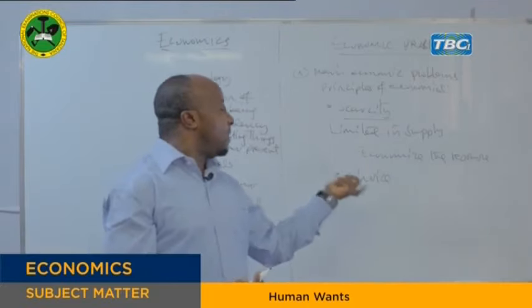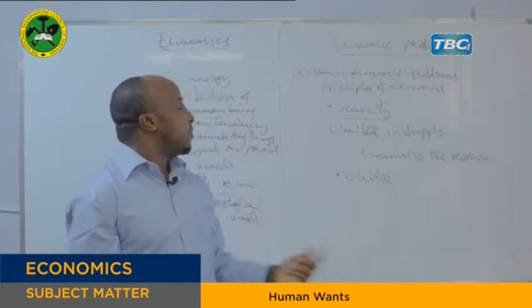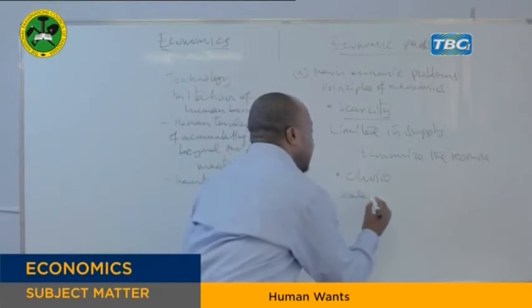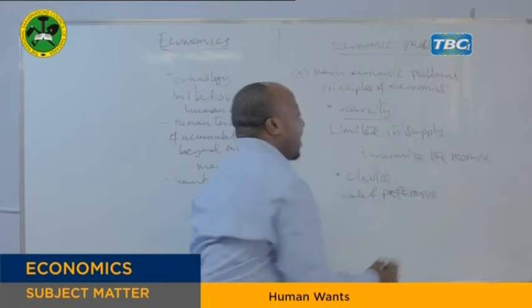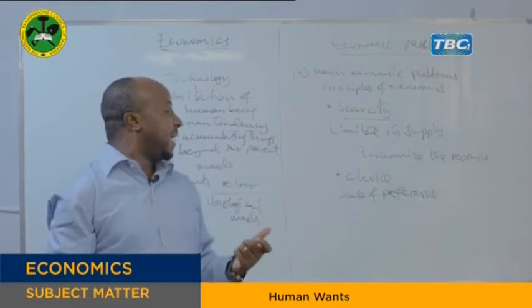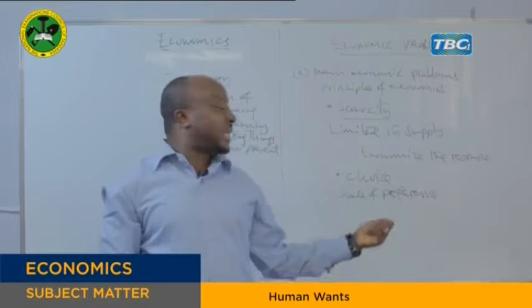Now for an economic man, or we say a rational man, to make a rational choice, you need to have a scale of preference. If you want to be a rational man or an economic man, to make proper choice, you need to have a scale of preference. What is scale of preference?